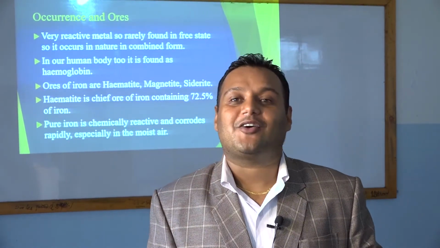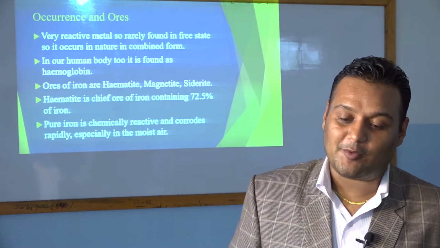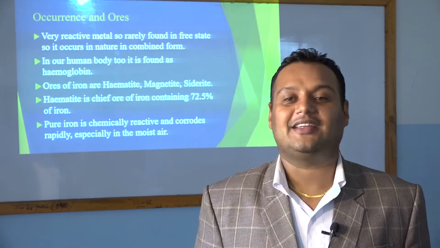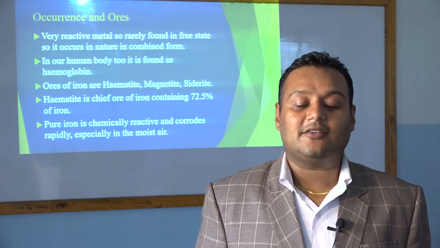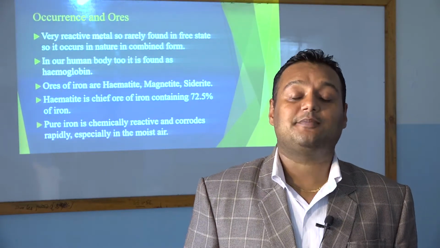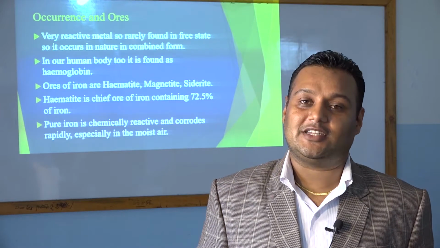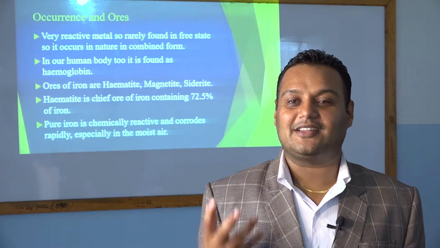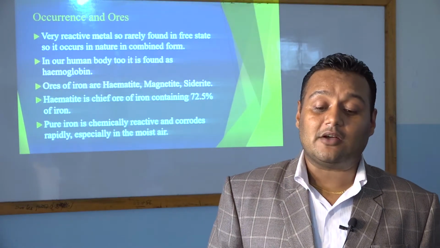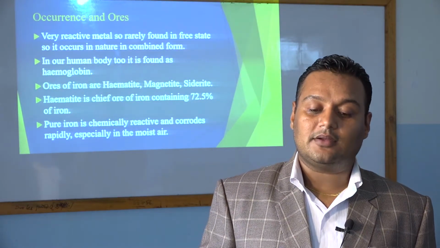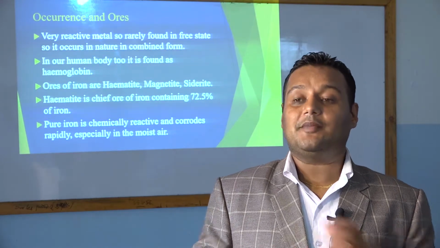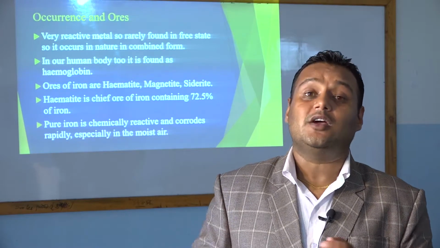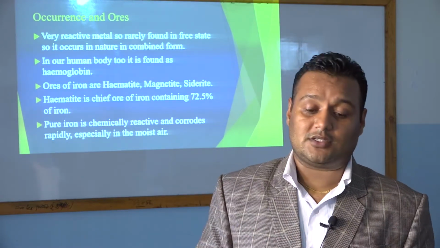So now in occurrence and ores we are reading one point at a time, and I will be describing here. So it is a very reactive metal. It means iron, right? Iron is a very reactive metal, so it is very rarely found in the free state, that you cannot directly say, oh, I got the source of iron. No, you are not getting this, because it is a very reactive metal. So it immediately reacts when it is kept in moist air. It immediately corrodes, or it immediately forms rust.